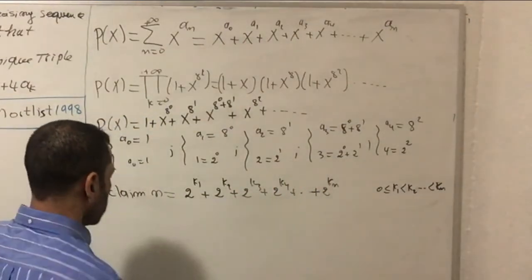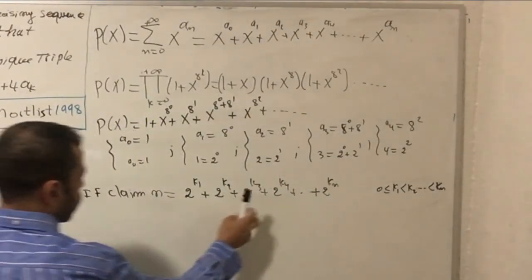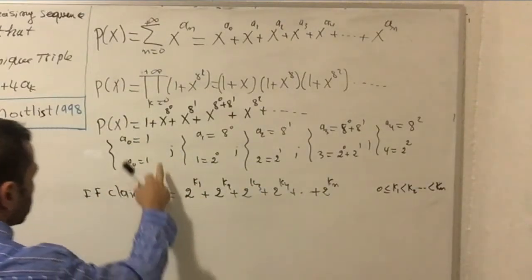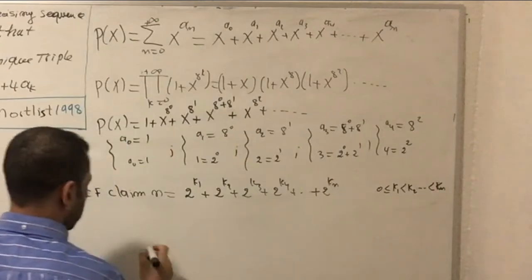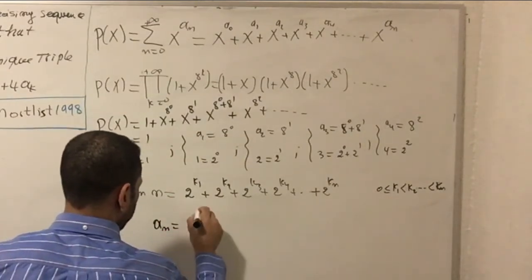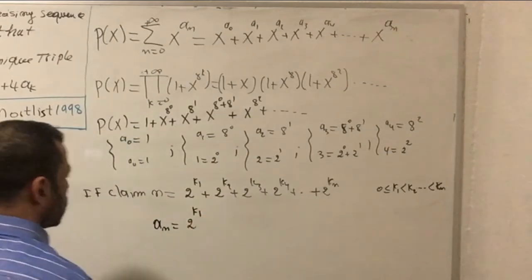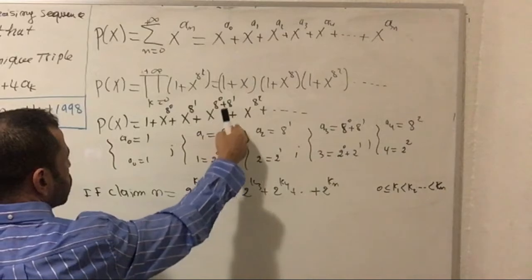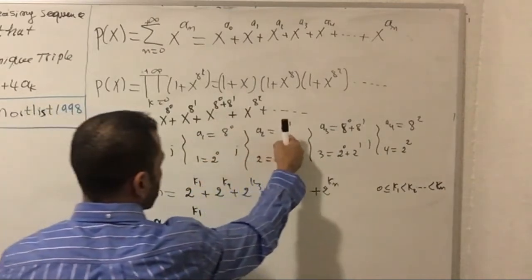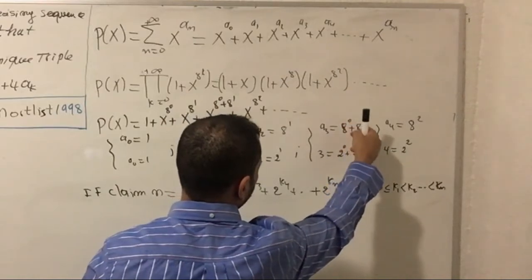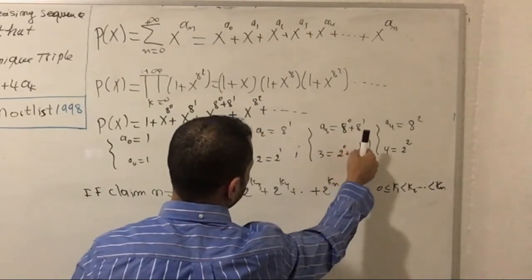Okay, so now since we have this form written, since we have this relationship between the index and the sequence, I can write also a sub n equal to 8 to the k1, because we have the same exponent, as you see here, 8 to the 0, 2 to the 0, 8 to the 1, 2 to the 1, 8 to the 0 plus 8 to the 1, we have 2 to the 0 plus 2 to the 1.